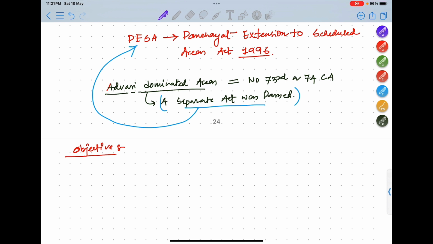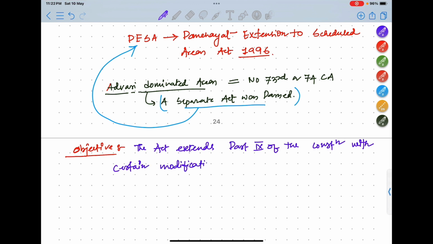The objective is the act extends Part 9 of the Constitution with certain modifications and exceptions to the 5th scheduled areas.